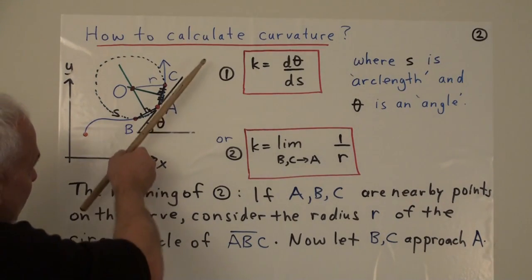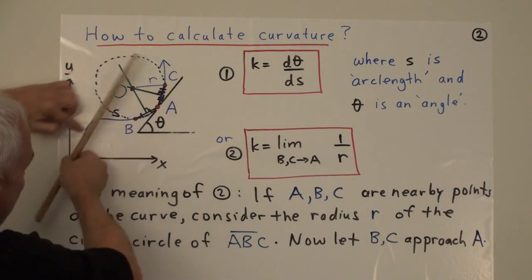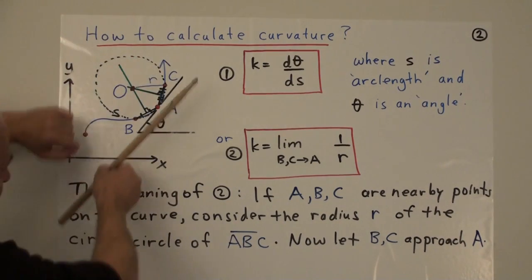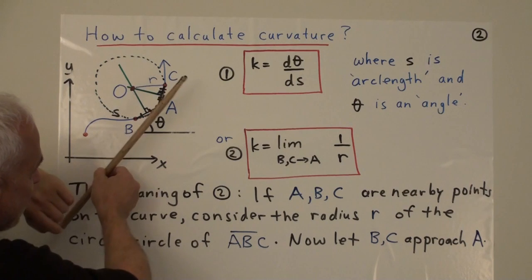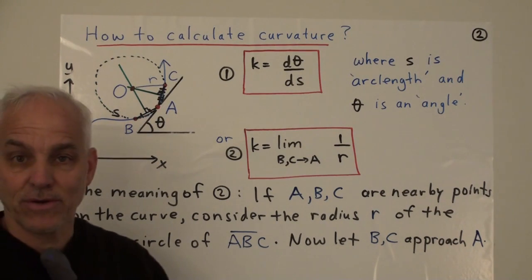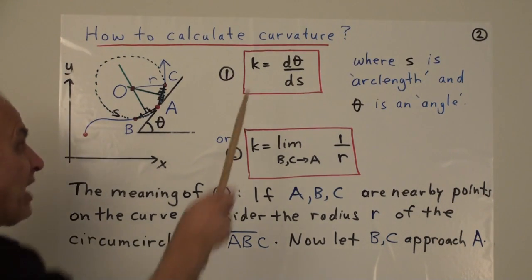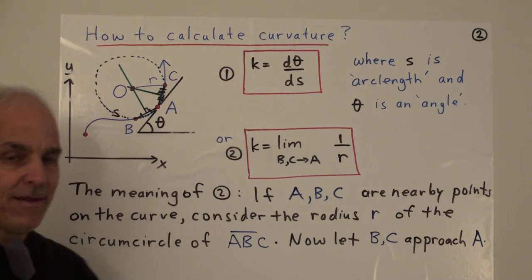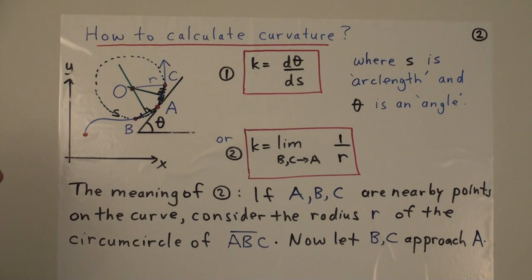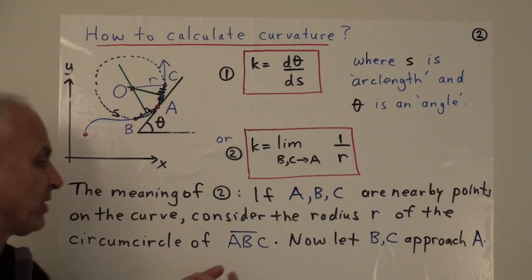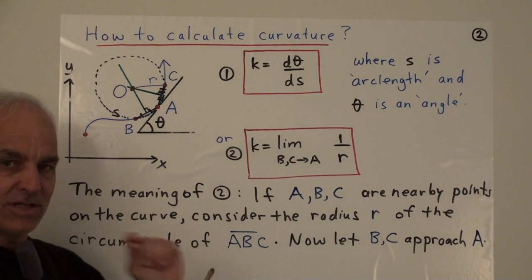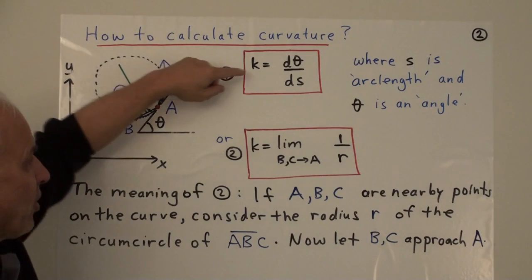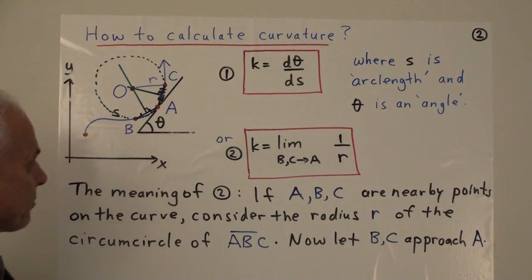And we're also interested in the tangent at some point. So as we move along the curve, the tangent is going to move as well. And if we are always recording the angle that this tangent makes with, say, the x direction, call that theta, then the rate of change of that angle with respect to this arc length is another way of getting at the curvature. So if the angle is changing a lot for a small increment of length, then the curvature is high, and otherwise it's low.